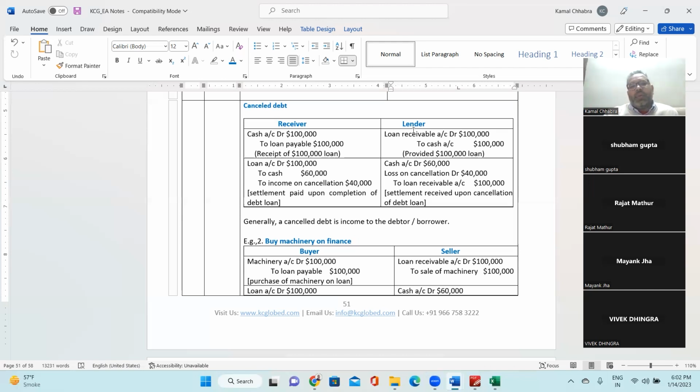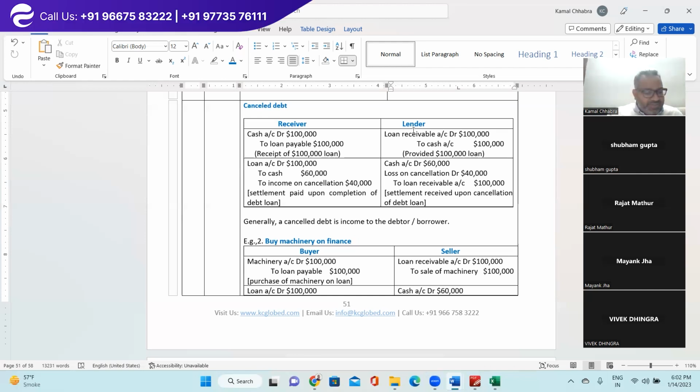So how do you account for it? If you see the left-hand side for accounts receivable, first the person who is receiving the money will be debiting cash. Debit what comes in, credit what goes out. We all know this basic fundamental.